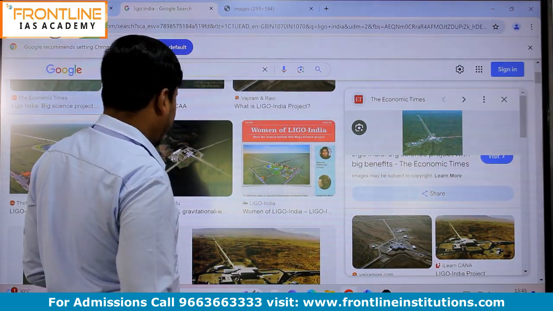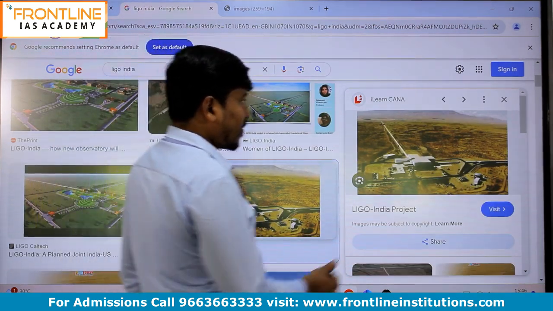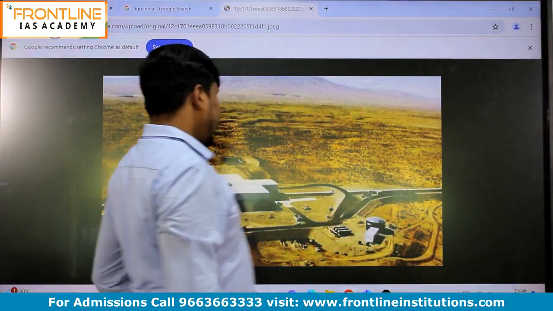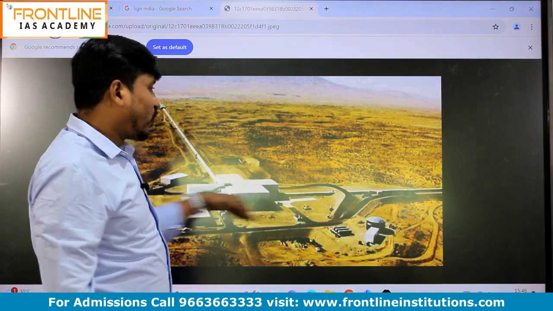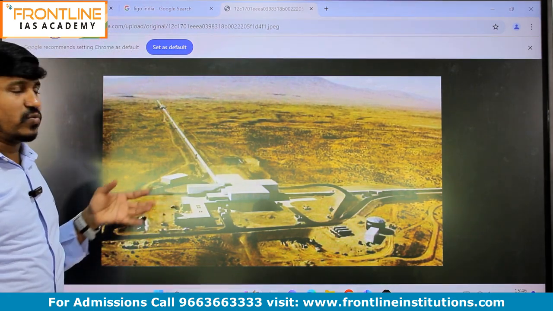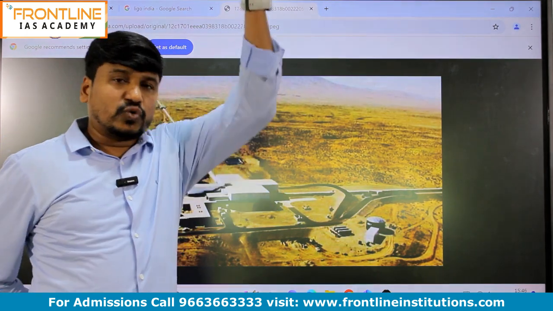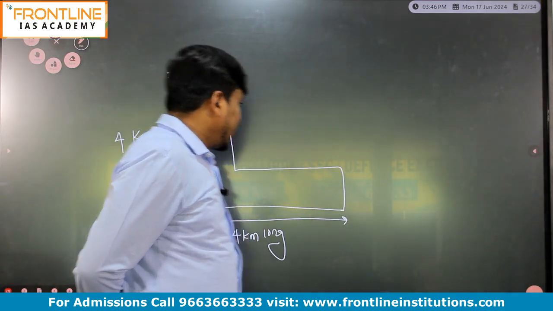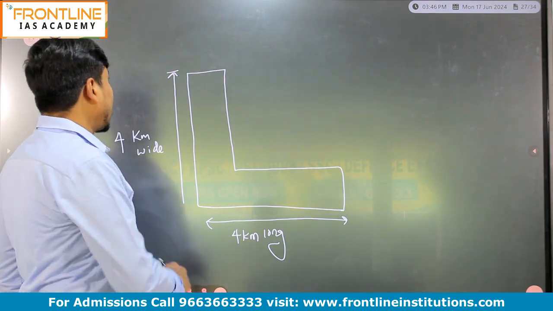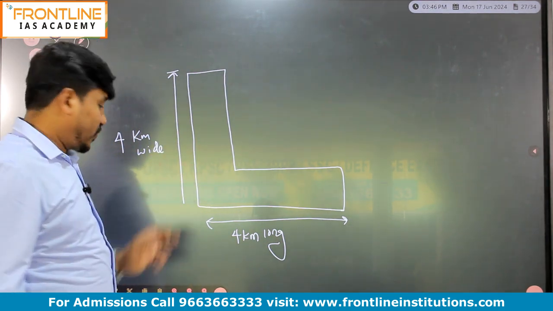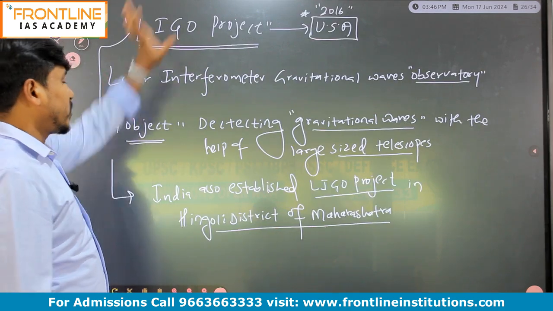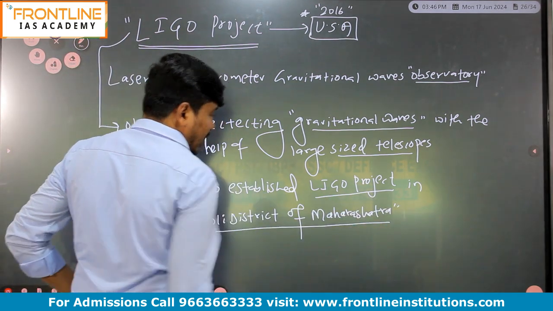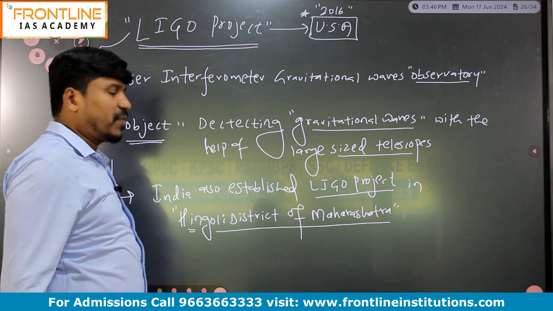Okay, here. So 4 kilometer wide and 4 kilometer length. It's a very large telescope, and this telescope will be used to detect or to record the gravitational waves. Very important point, please remember. The large telescope is used to record the gravitational waves, and that project we call the LIGO project. This question came in an exam also about LIGO. Please remember. In India, in which state is it established? Maharashtra. In which district of Maharashtra? Hingoli district of Maharashtra.